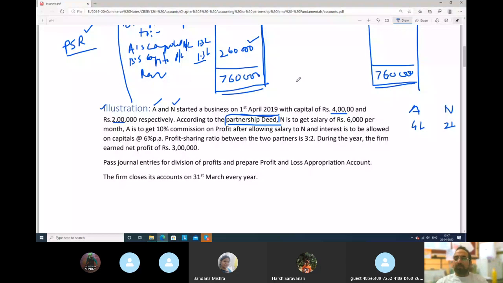Can we make a partnership in oral form? Yes, we can. So then why is it advisable to make a partnership deed in written form? To avoid future disputes. Very specific answers you have to give.